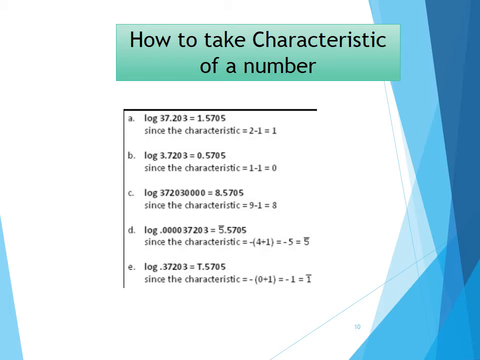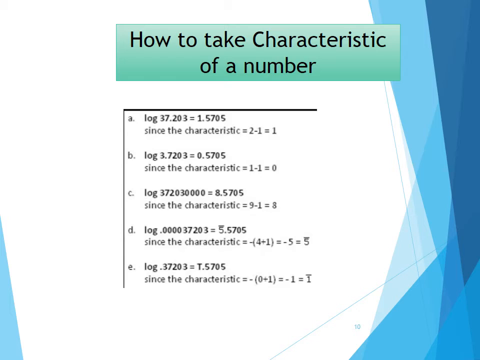Then it is a logarithm of 372030000. How many numbers in the integral part? 9. Just like the previous 2 parts, again we will subtract 1 from this 9 to get 8, and the characteristic becomes 8.5705, which is the mantissa.